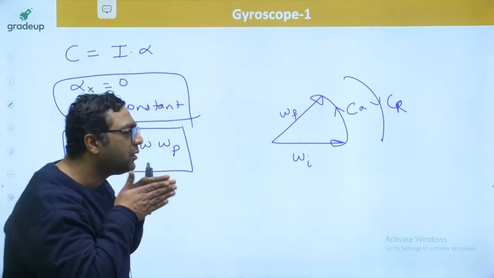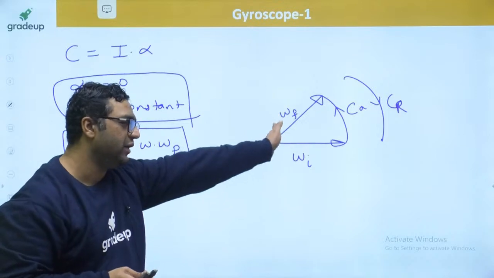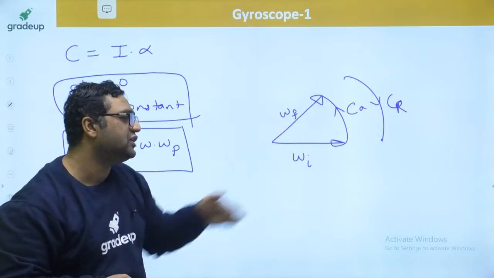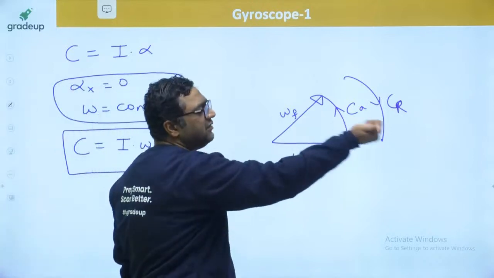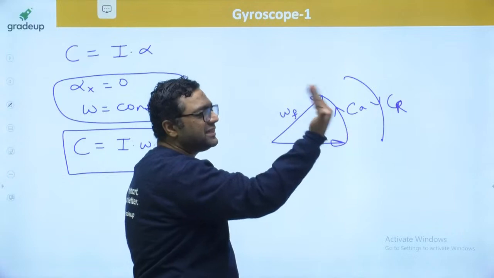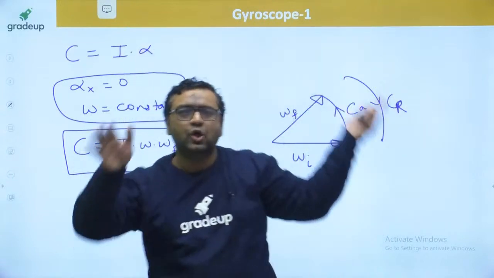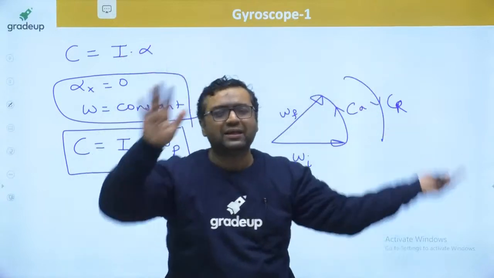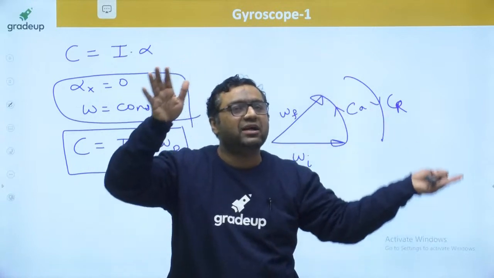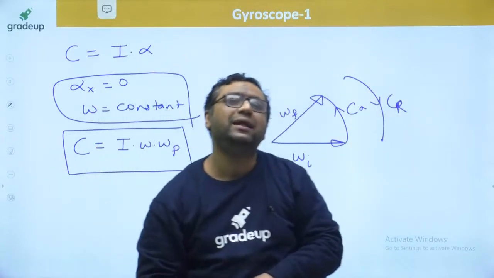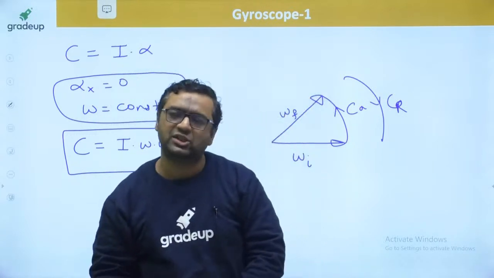Let us say some aircraft is going like this, and aircraft is going to turn in this way. So when aircraft is going to turn in this way, obviously omega initial is this, omega final is this. So active couple is this, reactive couple is this. So reactive couple will be having a sense of rotation of this, means aircraft will be having a tendency to move like this. To move like this means the front end will have a tendency to lift up and rear end will be having a tendency to go down. This is how gyroscopic couple will be acting. And every case we are finding out the direction like this only.